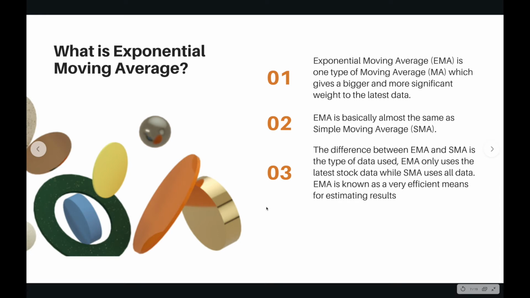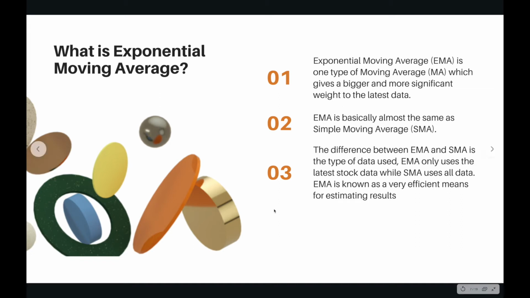Next, I will explain about the exponential moving average. The exponential moving average is one type of moving average, or MA, which gives a bigger and more significant weight to the latest data. The second is that EMA is basically almost the same as the simple moving average, or SMA.